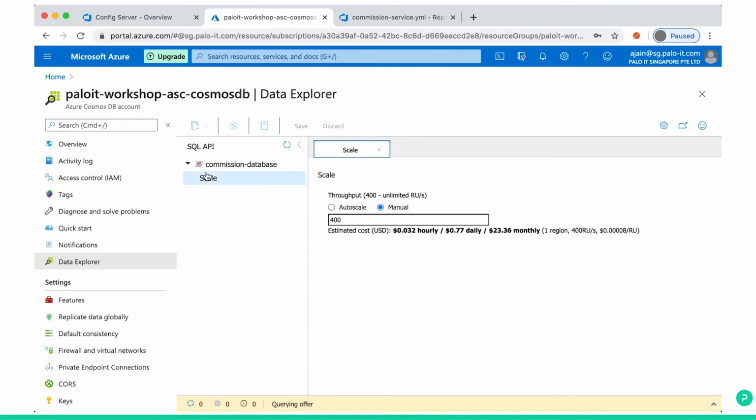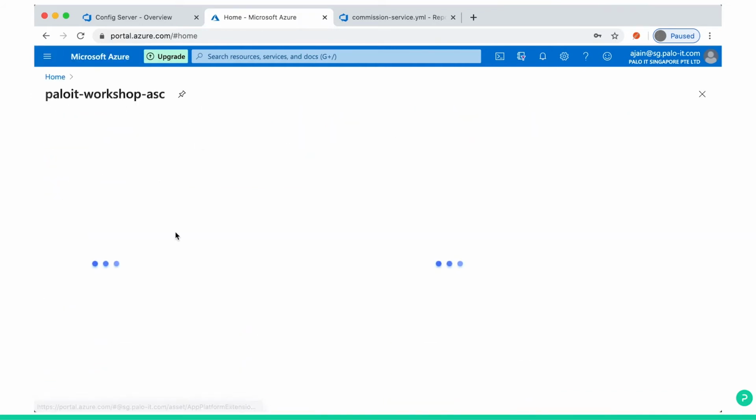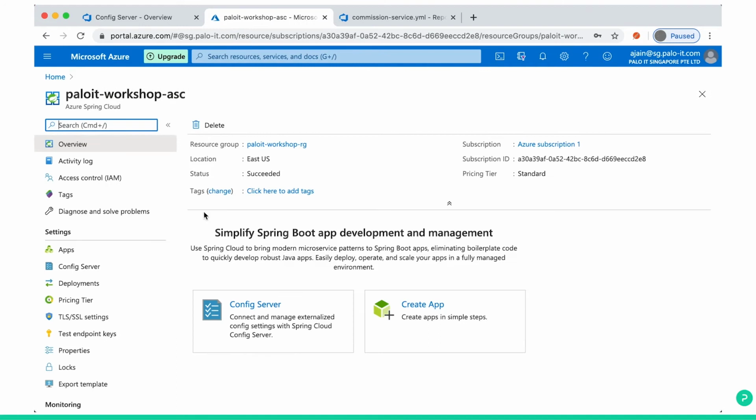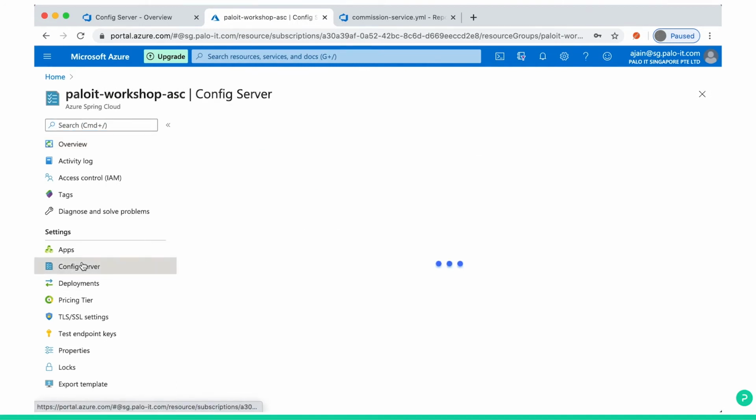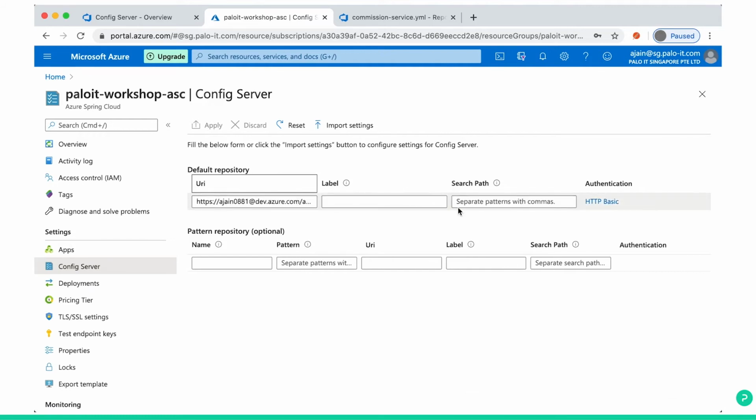It's empty now. And then we have Spring Cloud, and we have created config server inside the Spring Cloud. Let's go to next.